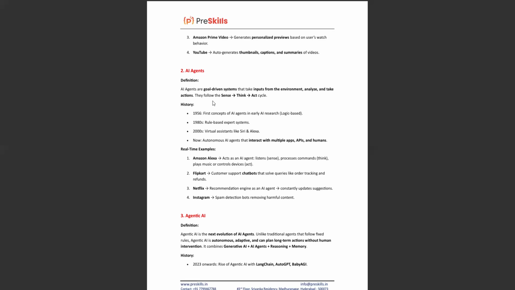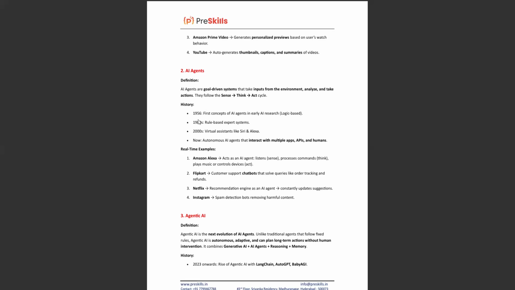For example, Google Voice listens to our requirements, processes the commands, and plays. If you ask Alexa, could you please play the latest Telugu music, it automatically listens to our voice, converts it to text, searches on whatever platform it's using, fetches the data, and plays it.